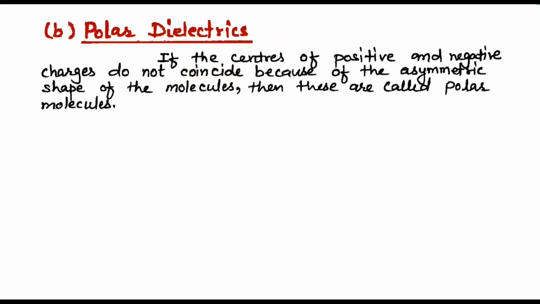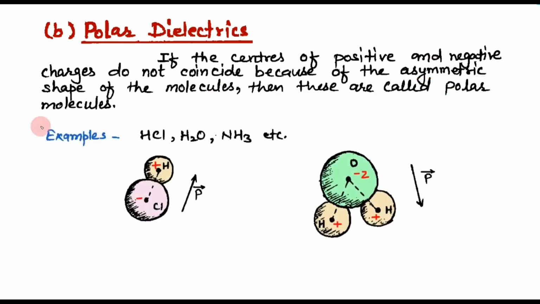Coming to polar dielectrics. In polar dielectrics, the center of the positive and negative charge do not coincide because of the asymmetric shape of the molecules, and these are called polar molecules. Examples: HCl, H2O, NH3.